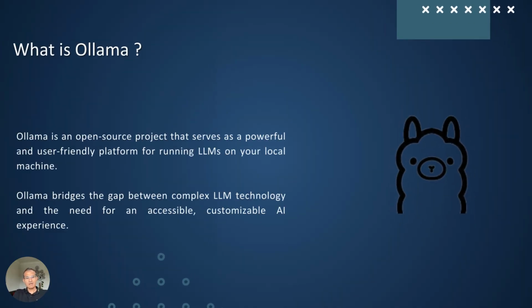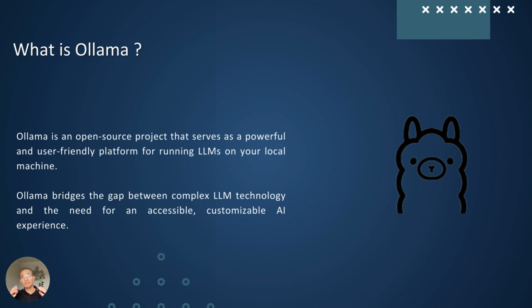Okay, so let's start with the $1 million question. What is Ollama? Ollama is an open source project that serves as a powerful and user friendly platform for running LLMs, which, as we know, stands for large language models, on your local machine. So that's the game changer, right? Now you have the capability to run local LLMs on your machine.